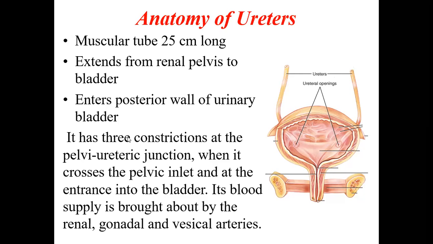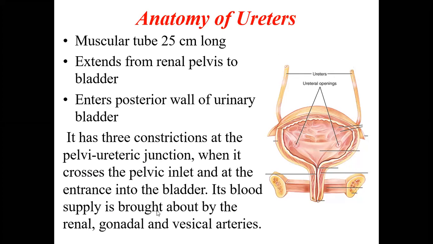It has three constrictions: at the pelvic-ureteric junction, when it crosses the pelvic inlet, and at the entrance of the bladder. So one is when it is entering the bladder. One is at the beginning: the pelvic-ureteric junction is where the renal pelvis ends and the ureter begins. So there is the beginning of the ureter, the end of the ureter when it is entering the bladder, and one in between when it is entering the pelvic inlet. These are the three normal constrictions of the ureters. Any other constriction apart from these is abnormal.